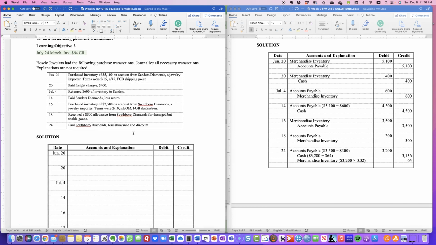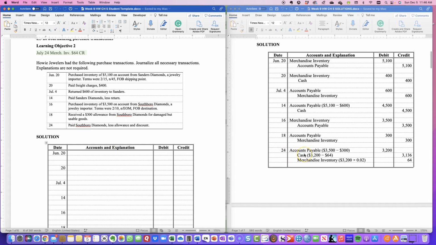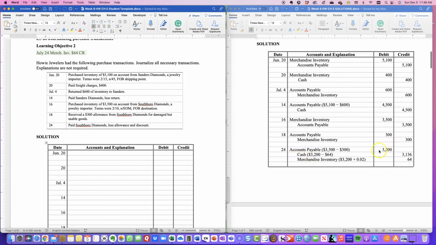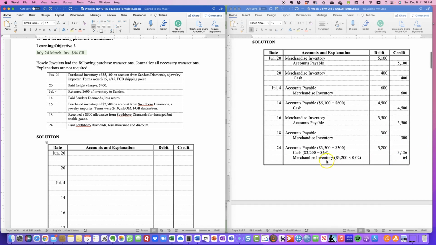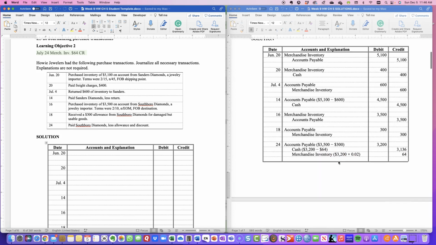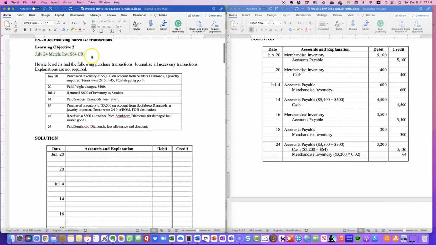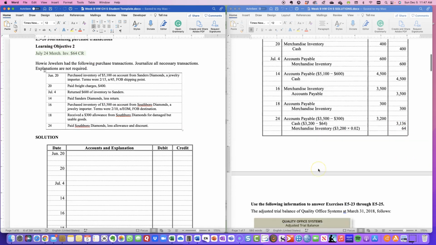Then we received a $300 allowance from Southborough Diamonds for damaged but usable goods. So then we would reduce our accounts payable and also reduce our merchandise inventory as well. And then when we pay Southborough, less the allowance, we take the 3,500 minus the 300, which gives us our 3,200. And then we take from the 3,200 the 2%, which is $64. And we're going to use that to credit merchandise inventory. And then we have the cash that we pay. So that is your first problem, showing all of your entries. And as you can see here, the $64 credit. So hopefully you received that.